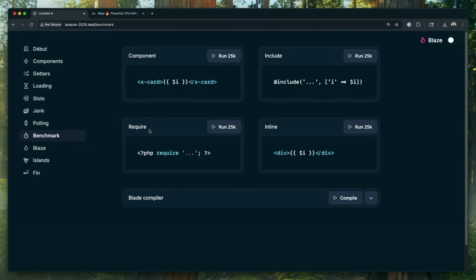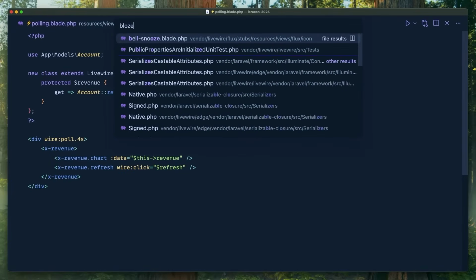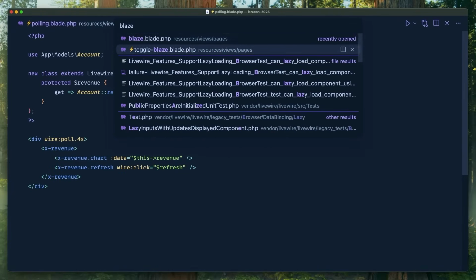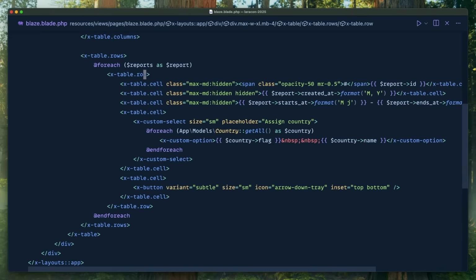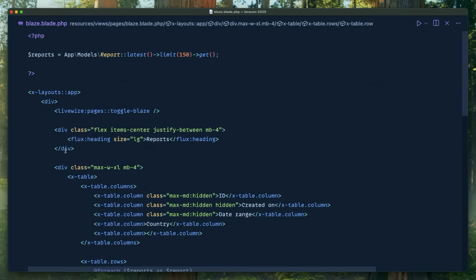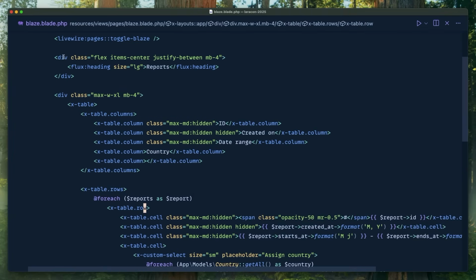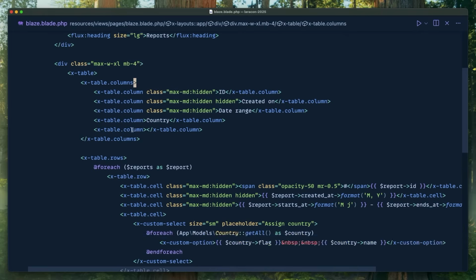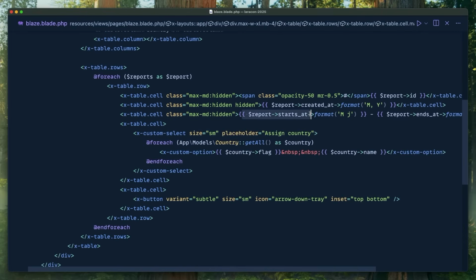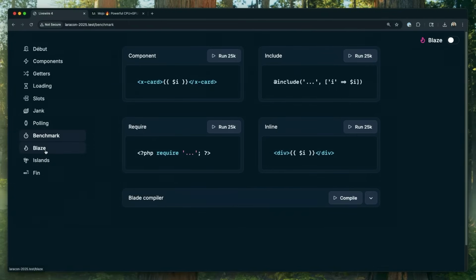So let's look at Blaze on a real page. I'm going to load this Blaze page. I didn't mention this, it's not even a Livewire component. This is just Blade. So this will help Blade, Flux, and anything that uses Blade. That page is literally a route view. I didn't even use Livewire. So this is the route view blaze.php, and you look at it. This is what I'm about to show you load. It's just a bunch of Blade components that are mostly static and occasionally have something inside of them. So let's run it. Here we go.